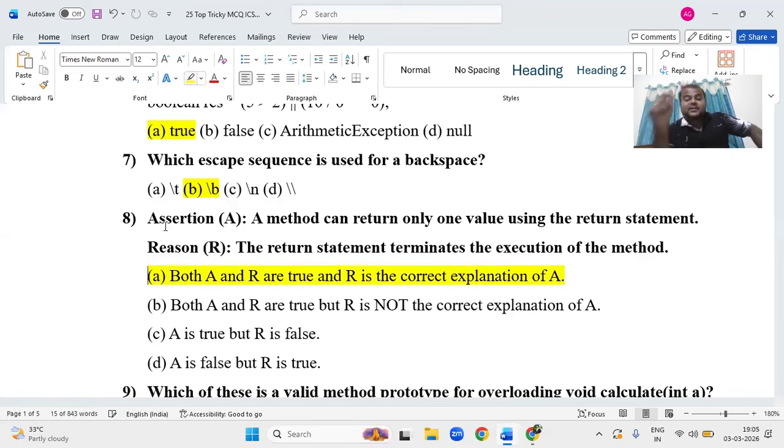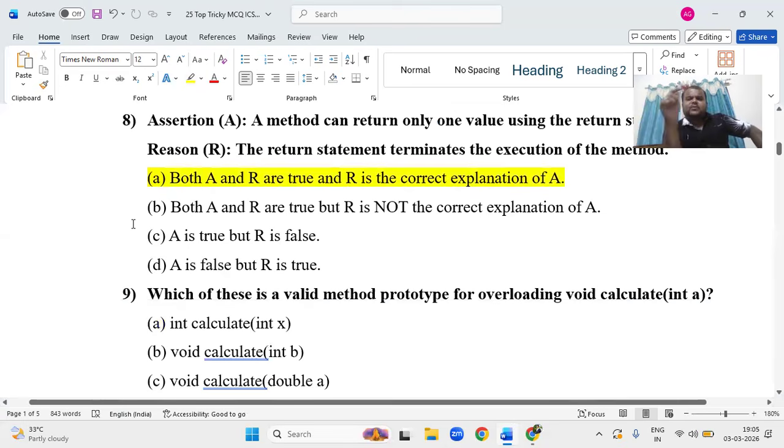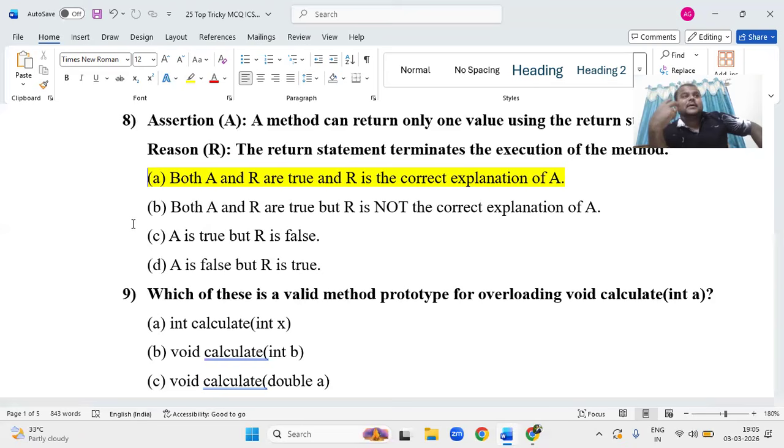And you can expect another one, I forgot to tell, related to methods only. You can expect assertion and reason, pure method, impure method, static method, non-static method, actual parameter, formal parameter, call by value, call by reference, pass by value, pass by reference. These questions you can expect in MCQ.